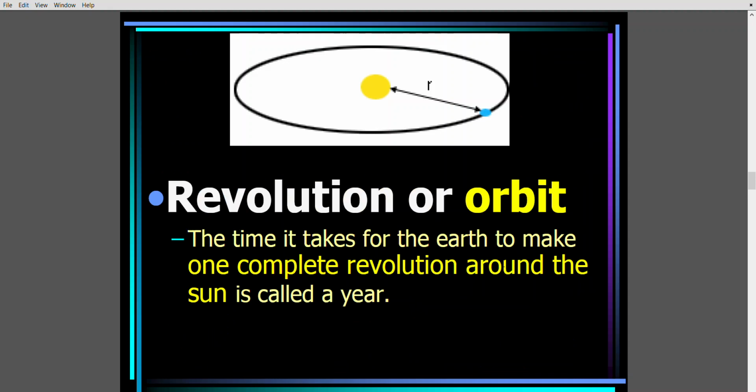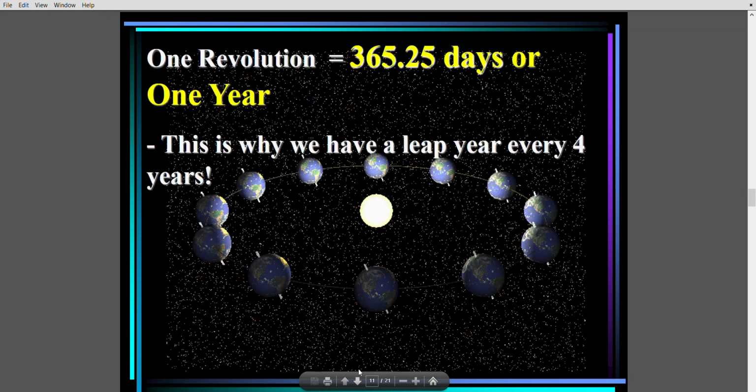Now, time. The time it takes for the earth to make one complete revolution around the sun is called a year, and 1 year is divided into 365 days and months and weeks that you all know. One revolution takes 365 days. I have already told you about leap year earlier. So one rotation takes 23 hours and some minutes. So these minutes get compiled, and every 4th year we have a leap year.